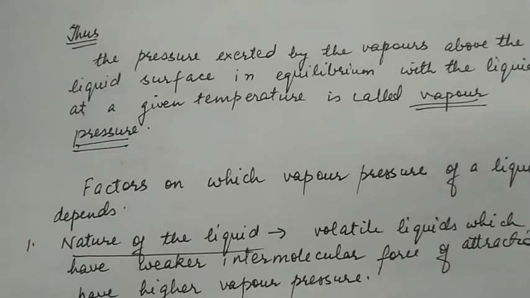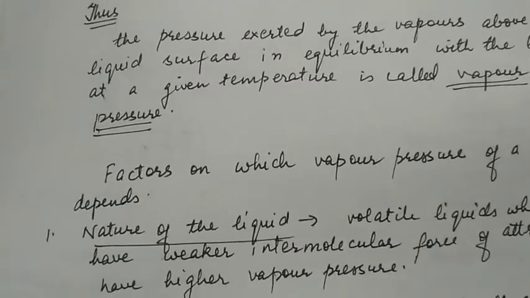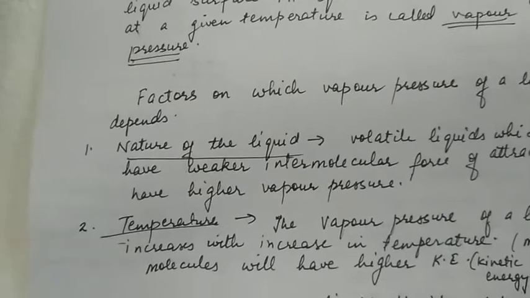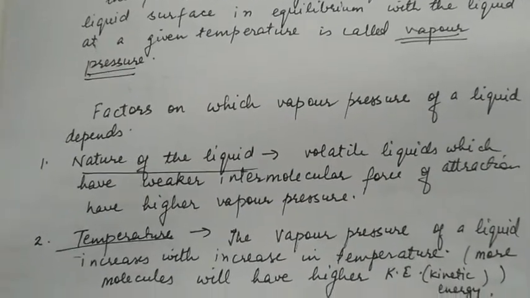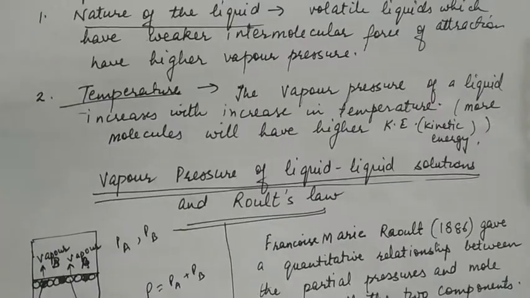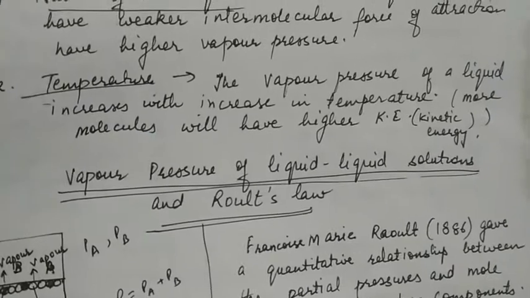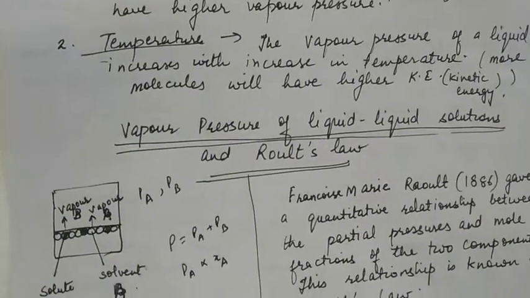Factors on which vapor pressure of a liquid depends. Number one, nature of the liquid. Volatile liquids which have weaker intermolecular force of attraction will have higher vapor pressure. It increases with the increase in temperature as more molecules will have higher kinetic energy.